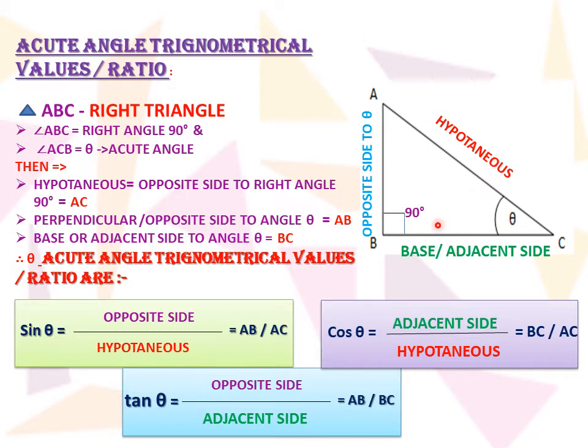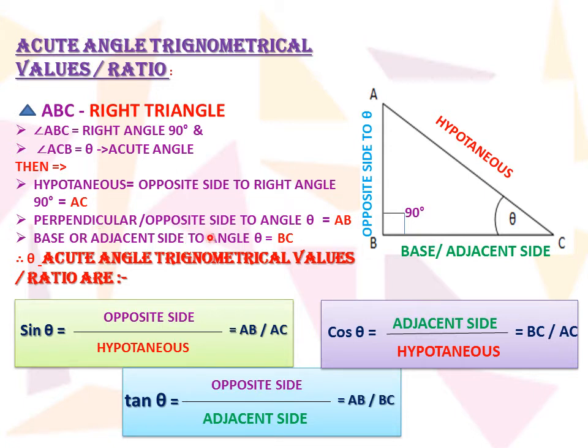So what is trigonometry? Basically, we are looking at this theta point of a right angle triangle. If we have an angle whose value is theta, at that angle theta, what will be the ratios of the different sides, the relation between the different sides, that we are going to study in trigonometry.